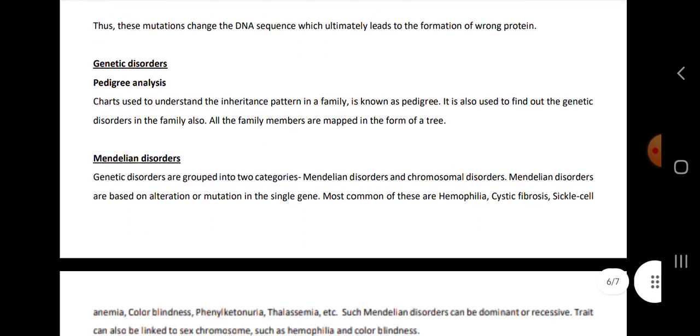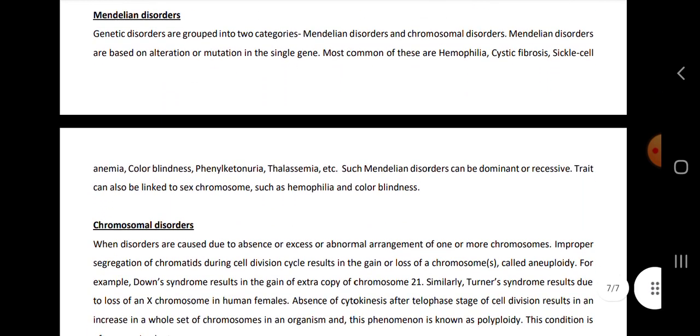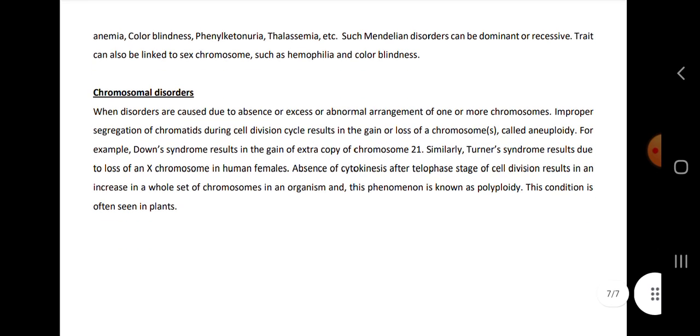Then genetic disorders, which we can see by pedigree analysis. Then Mendelian disorders. Genetic disorders are grouped into two categories, Mendelian and chromosomal disorders. Mendelian disorders are based on mutation, and their examples are hemophilia, cystic fibrosis, sickle cell anemia, color blindness, phenylketonuria, thalassemia, and so on. These can be dominant or recessive. Traits can also be linked to sex chromosomes, such as hemophilia and color blindness.